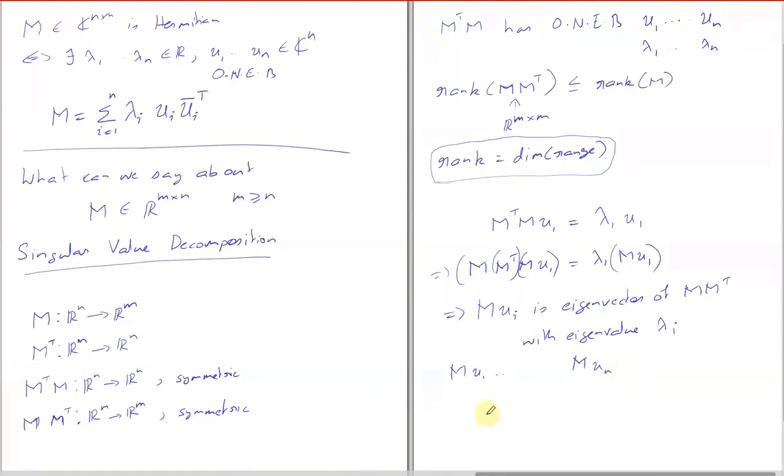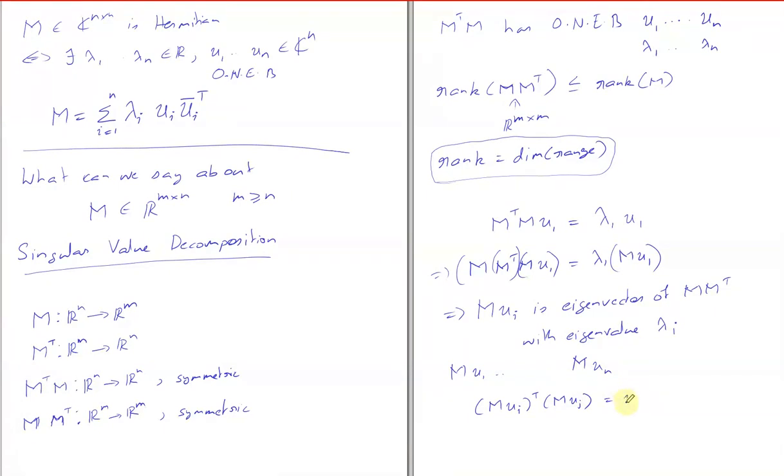Are they orthonormal? I don't think so, sir. So let's try to take the dot product. M times UI, the whole transpose, times M times UJ. What will you get? So UI transpose M transpose M UJ.